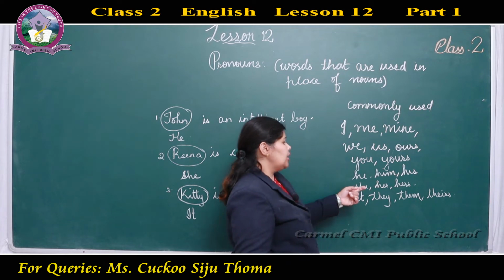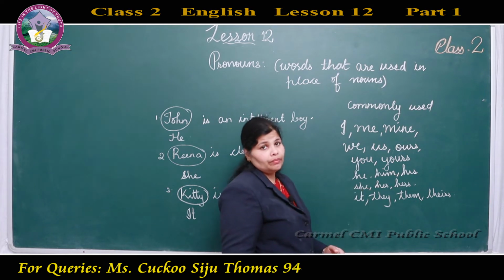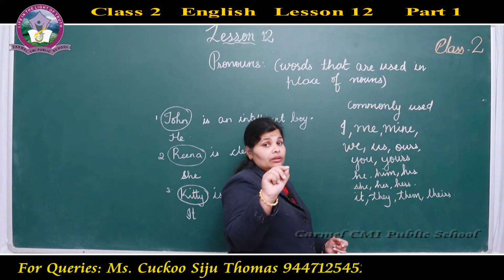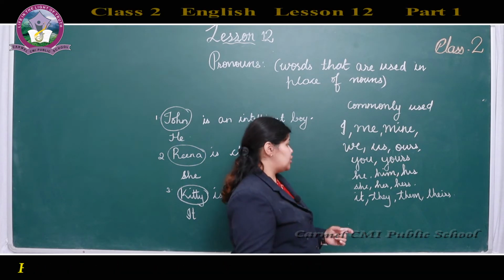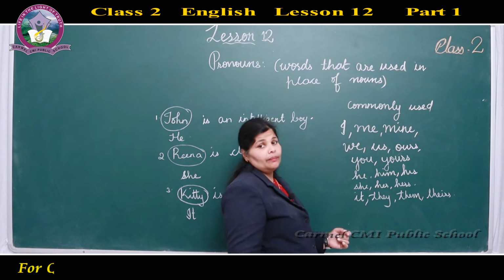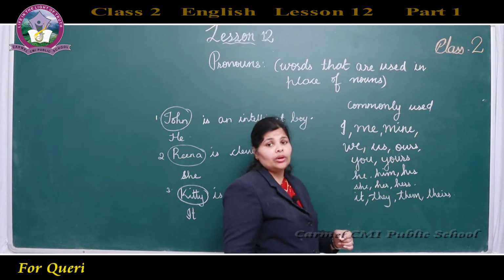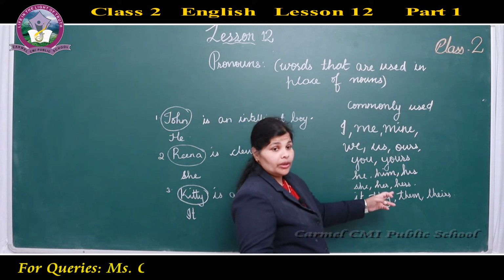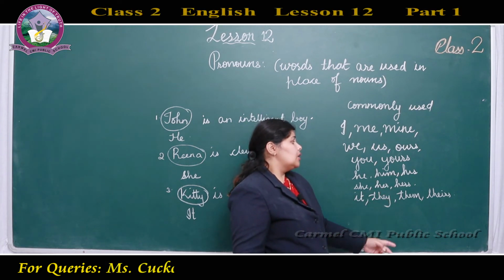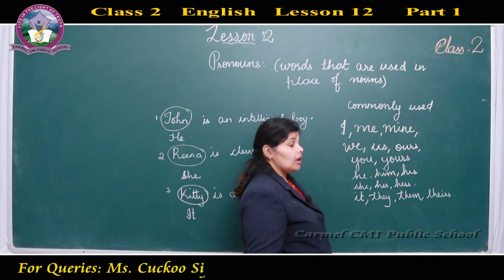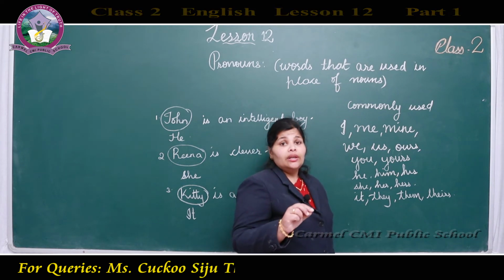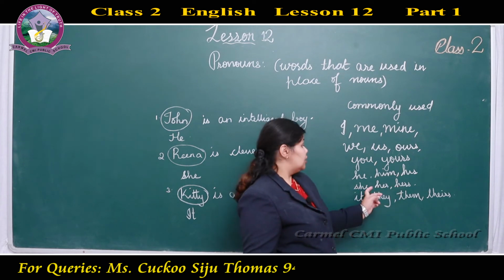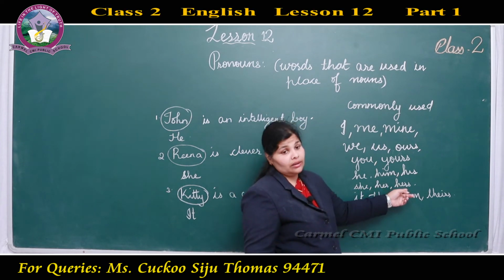Next, she, her, hers. She is going to play. This is her book. We are specifying it is about another person's book. Hers. When we say it is a girl, we use she, her or hers.